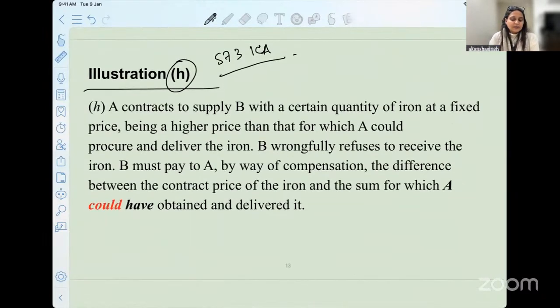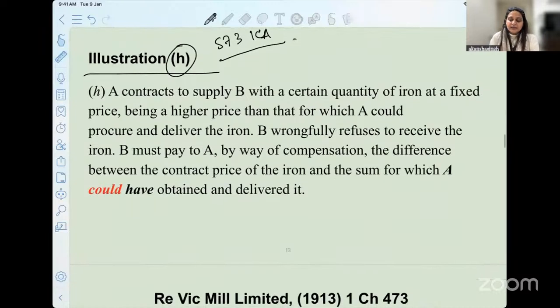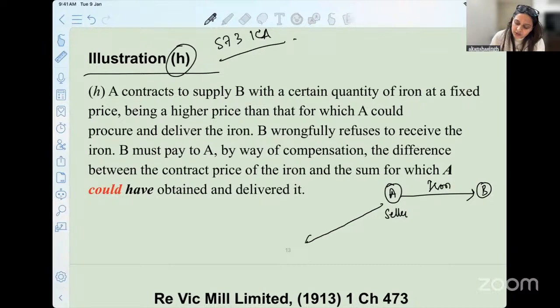A contracts to supply B with a certain quantity of iron at a fixed price, being higher than the price for which A could procure and deliver the iron. Okay. So let's say A is the seller. Who is he going to sell the iron to here? He's going to sell the iron to B. And A is also procuring this iron from somebody. So let's name this third person as X. Let's say he procured it for 20 rupees. He's selling it for 30 rupees. Correct? That is what is written here.